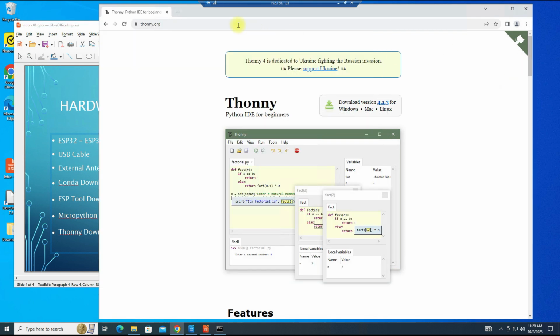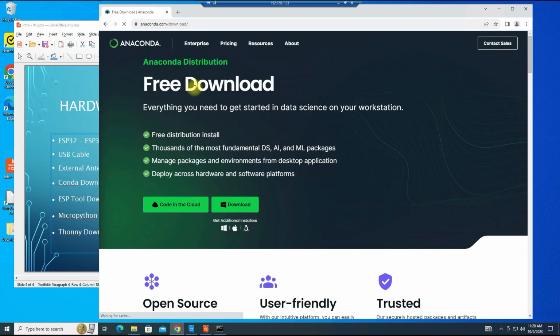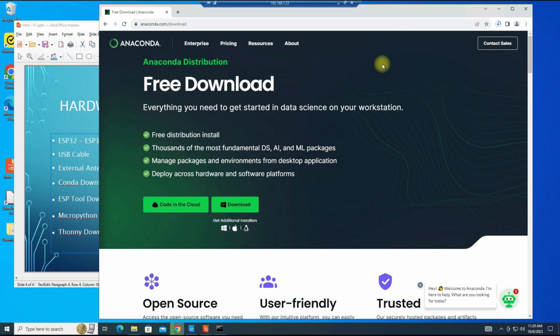So we'll take this URL, put it in the browser, and begin the download of Conda. Up here you'll be able to see progress. I've done this before, so this is Anaconda, and it also takes the longest amount of time to install. Once we kick off the installer for this, it'll take about 20 minutes to complete the installation, and we'll pause while that's happening and come back when it's done.